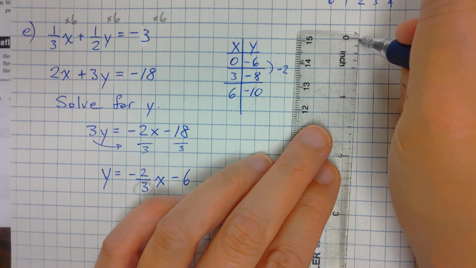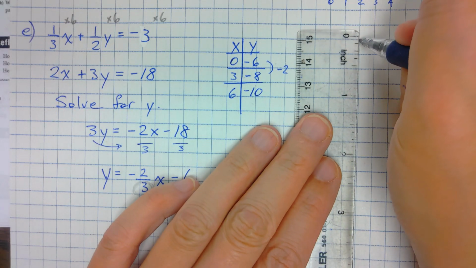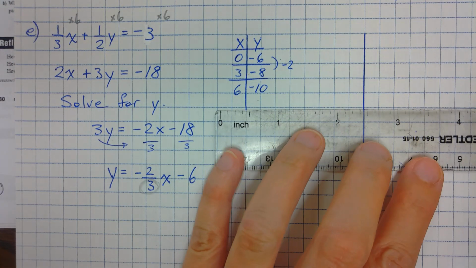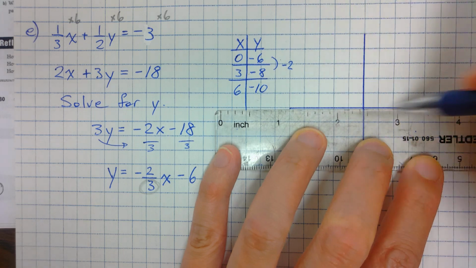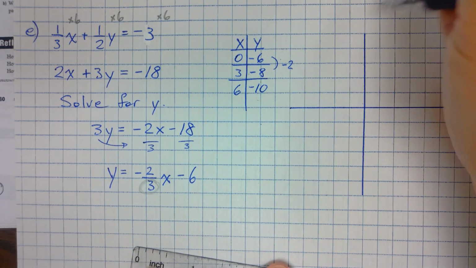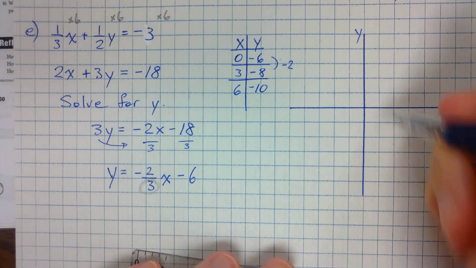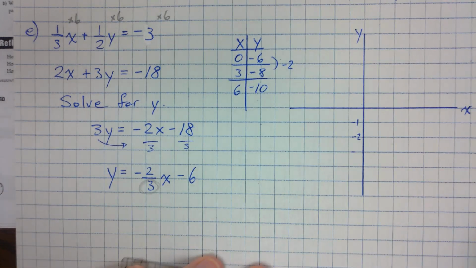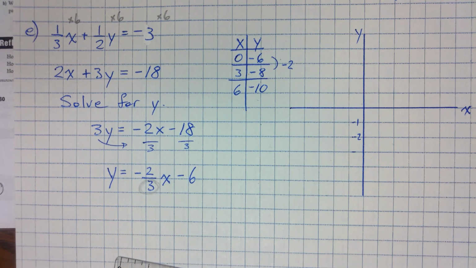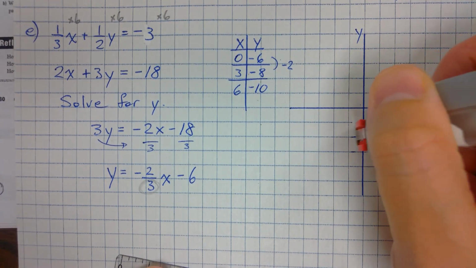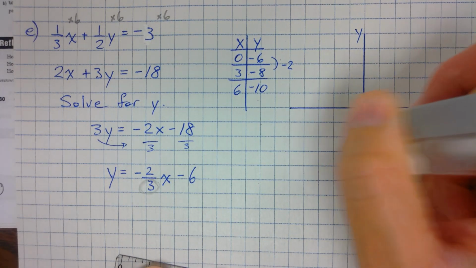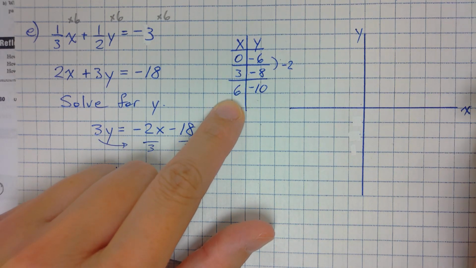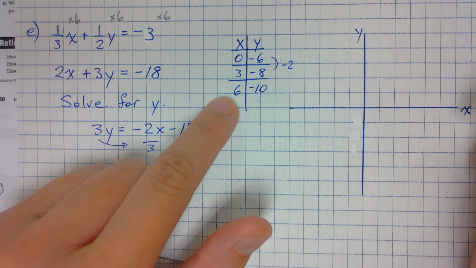Let's draw our grid. I'm going to do a T-graph because there are negative numbers. So X, Y, -1, 2. Actually, no, I don't have enough room if I do that. For my X, I could skip every 3 if I want, or I can skip every 2, it doesn't matter.